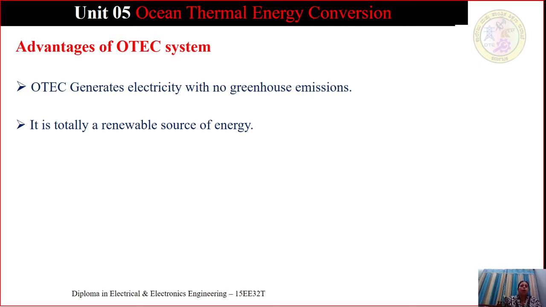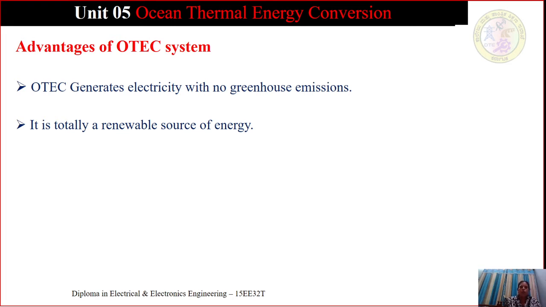It is a totally renewable source of energy. OTEC plants provide sustainable renewable energy using nothing more than the heat found in the ocean water of the tropics. So only tropical regions will get good temperature surface water.